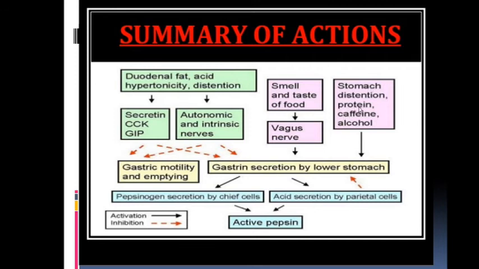Stomach distension, protein, caffeine, and alcohol are mechanical stimuli. Then gastrin activates the pepsinogen secretion by the chief cells and acid secretion by the parietal cells, and then these ultimately activate the pepsinogen to form pepsin. Okay, so this is the summary of action of secretin, cholecystokinin, gastric inhibitory peptide, gastrin.